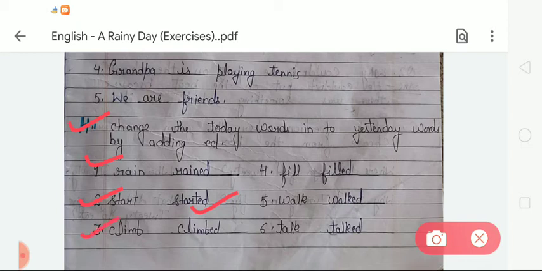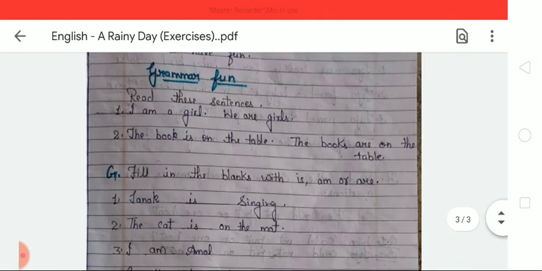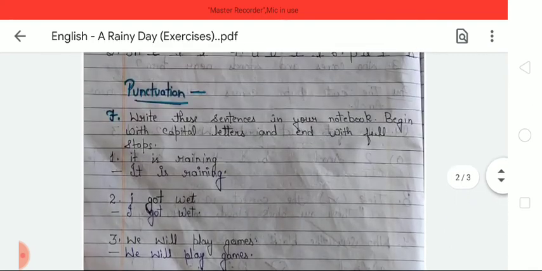S-T-A-R-T-E-D. Third is climb. It will be climbed. C-L-I-M-B-E-D, climbed. Fourth is fill. It will be filled. F-I-L-L-E-D, filled. Fifth is walk. It will be walked. W-A-L-K-E-D, walked. Sixth is talk. It will be talked. T-A-L-K-E-D, talked. Okay students, like this we have to complete all these exercises in the notebook with good handwriting.